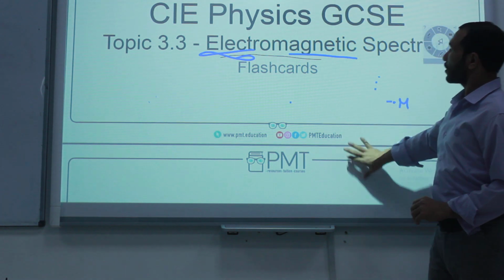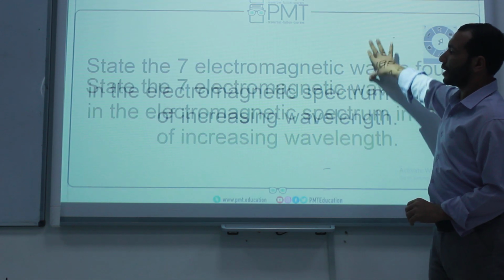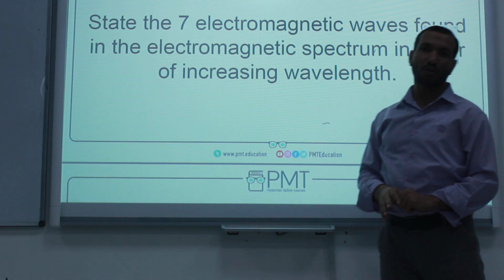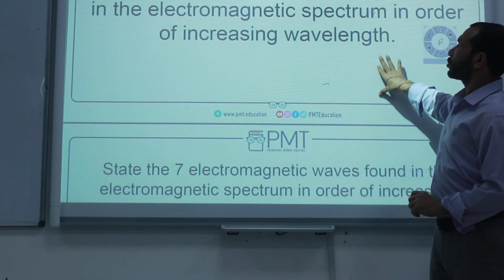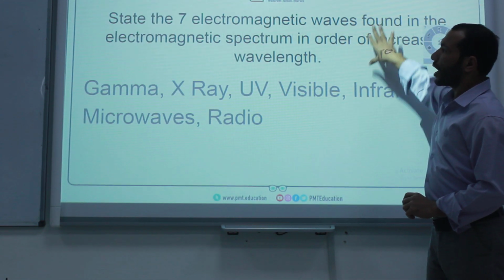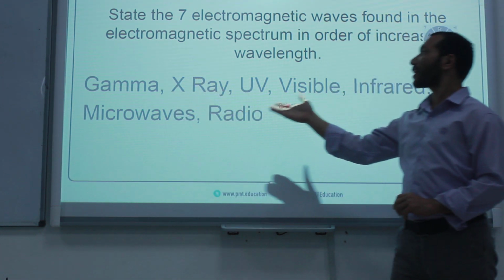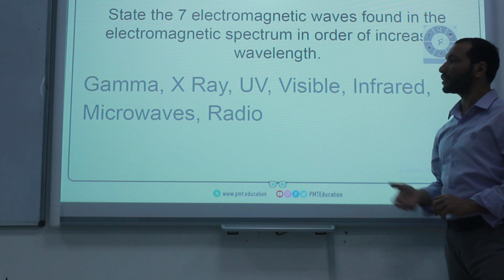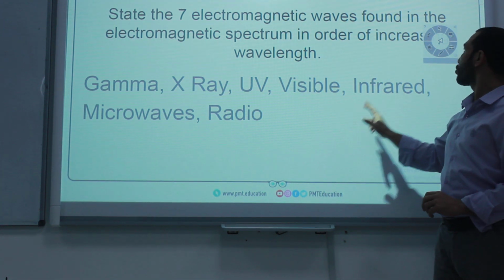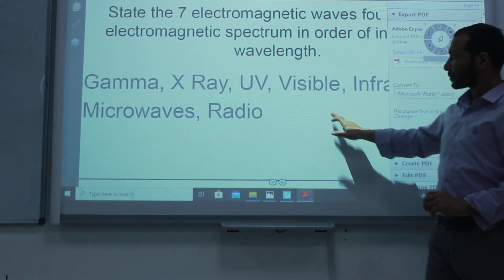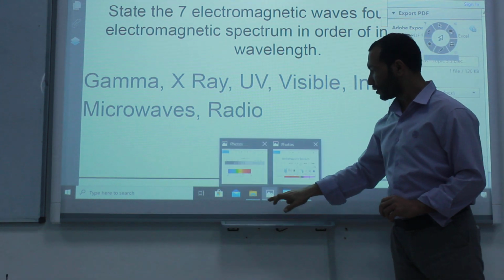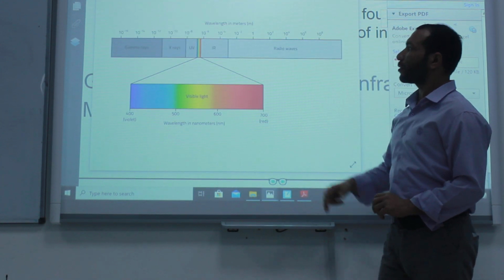Here in this spectrum, we have 7 electromagnetic waves. From the electromagnetic spectrum, according to the wavelength, we have the gamma rays, X-rays, UV, visible light, infrared, and the microwave. In this example, we will see what about the waves.